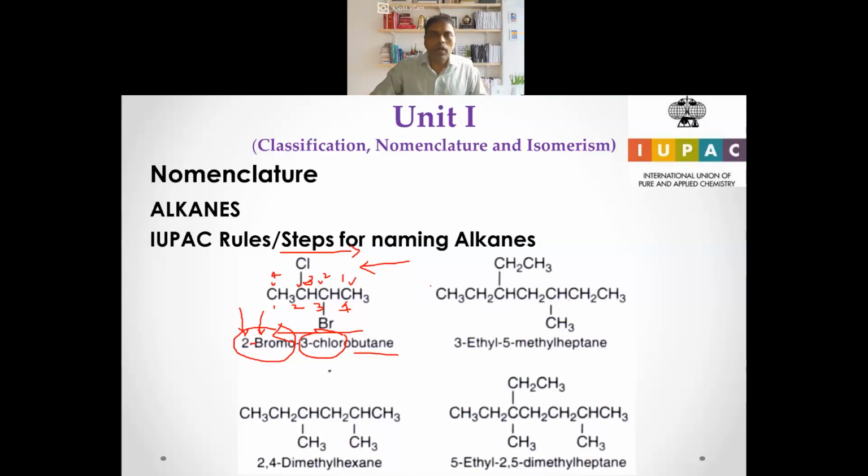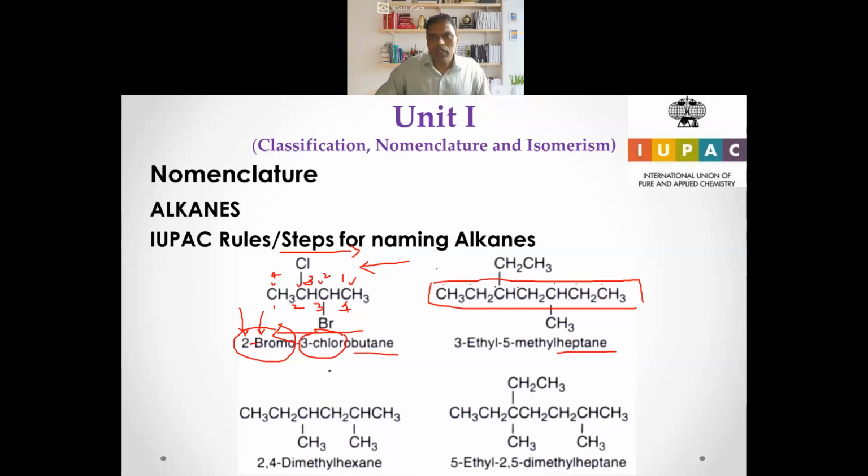Let's go with the second example. Let's try to name the longest chain here. How many carbons? 1, 2, 3, 4, 5, 6, 7 carbons. So the compound is a heptane. The parent or the root name is heptane.